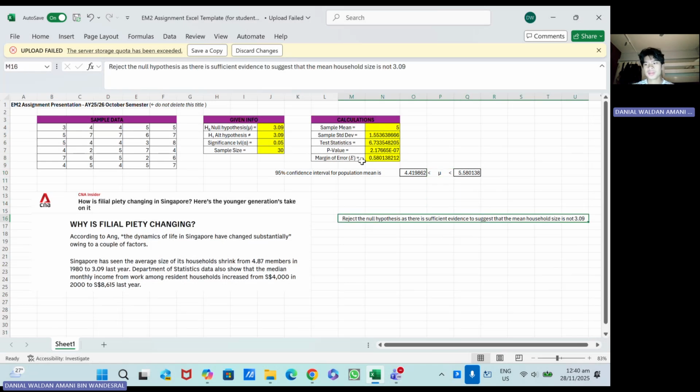Therefore, based on the t-test and the confidence interval, we reject the null hypothesis and conclude that there is sufficient evidence to suggest that the mean household size in Singapore is significantly different from 3.09.